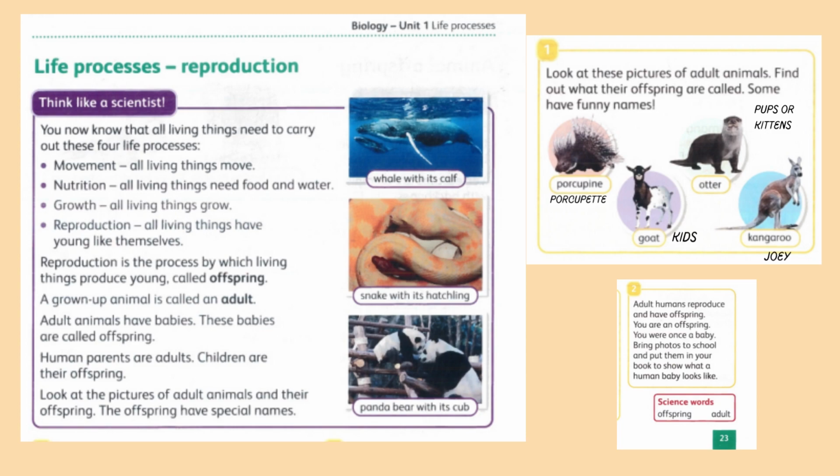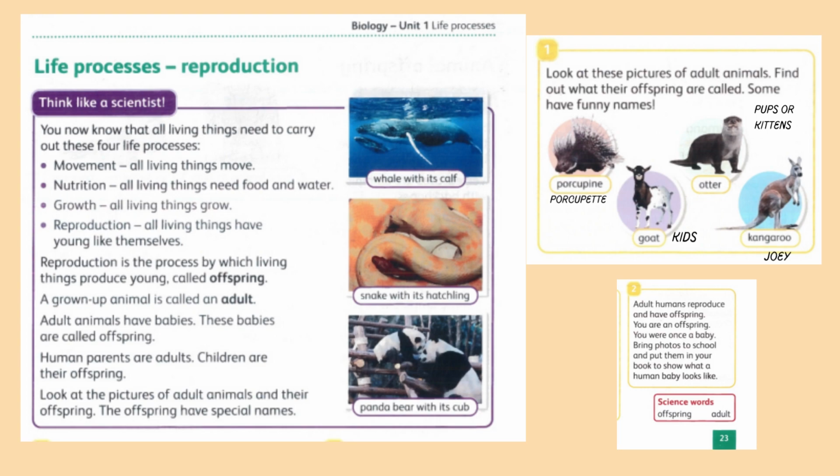Now, activity 1. Look at these pictures of adult animals and find out what their offspring are called. Some have funny names. You can see porcupine, otter, pups or kitten, goat's name, kid's name is kids, and kangaroo is joey.